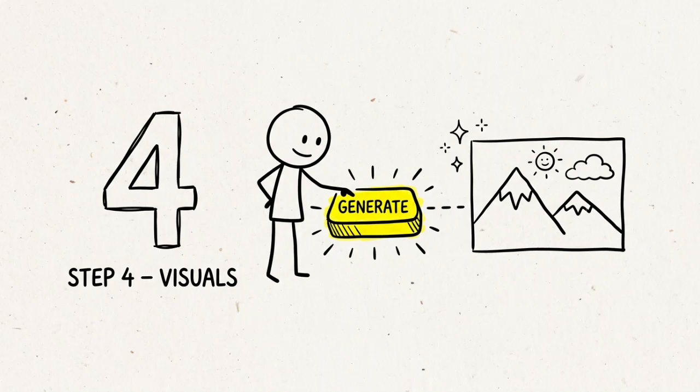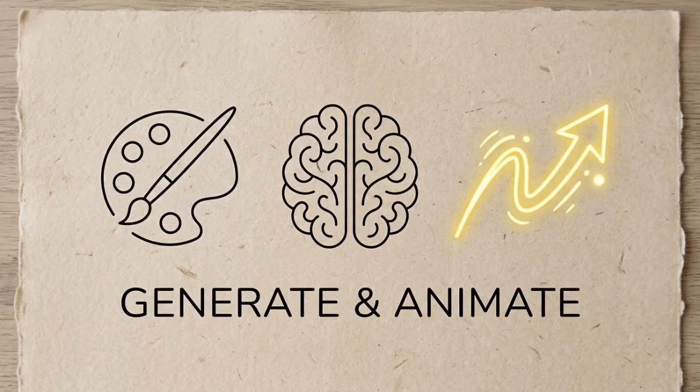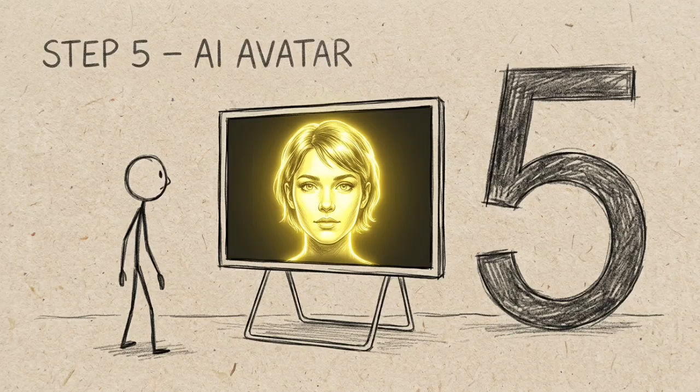Step 4. Visuals with AI. Use an AI video generator to create scenes, or use stock footage and overlay your voiceover. You can even generate images with Midjourney or DALL-E and animate them. No filming needed.